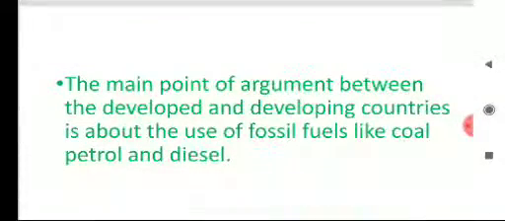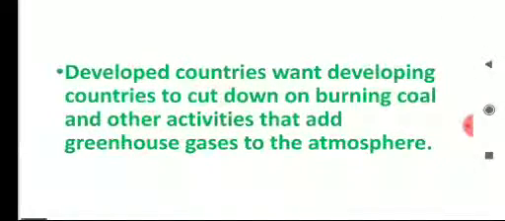The main point of argument between the developed and developing countries is about the use of fossil fuels like coal, petrol and diesel. Developed countries want developing countries to cut down on burning coal and other activities that add greenhouse gases to the atmosphere.